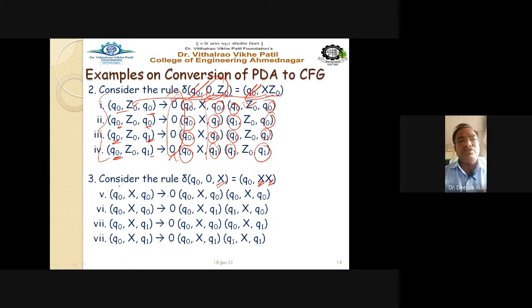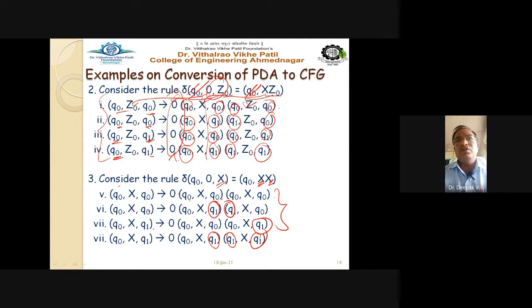Q0 X Q0 gives 0, Q0 X Q0, Q0 X Q0. Okay, Q0 X Q0, again write down Q0 X Q0, and we are changing just here Q1 Q1. Rest of the things are the same. Now Q0 Q1, the change is here. And for Q0, Q1, the change is here, Q1, Q1, Q1. Getting this point? On this one, the rest of the things are the same.